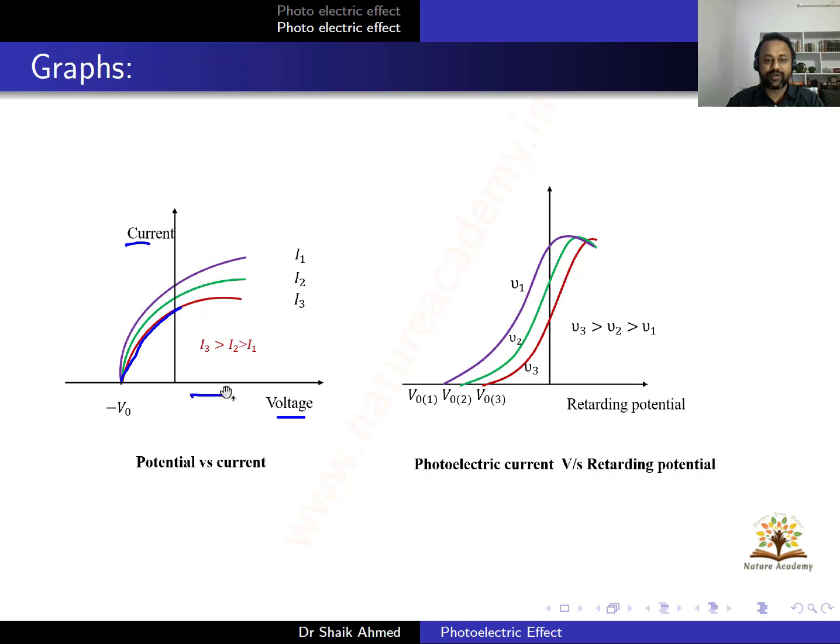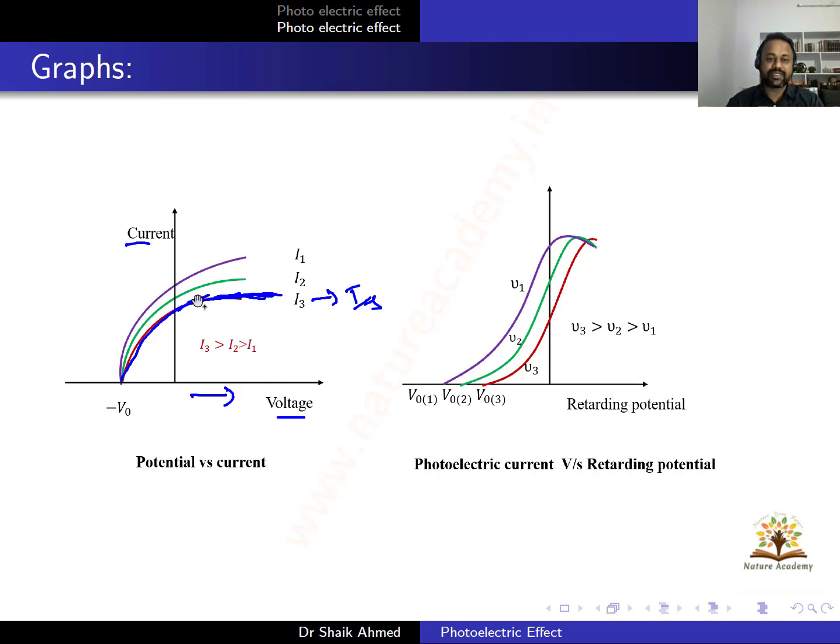So when you increase the voltage in the positive direction, the current value increases, and at a particular value it will get saturated. Here I can write I_S as the saturated value. If you increase the positive voltage, the current value increases, and finally it will get saturation.